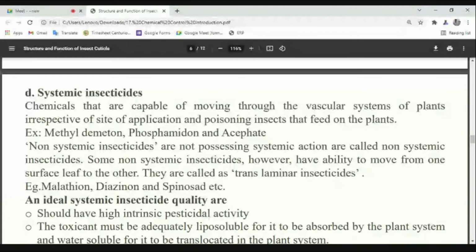One more term is there. What is that? Translaminar activity. Translaminar insecticide. What will happen in that? Some non-systemic insecticides are there where, suppose you have applied the insecticide on the upper surface of the leaves, they may also be available on the lower surface of the leaves. That is known as translaminar activity or translaminar insecticide. Understood?